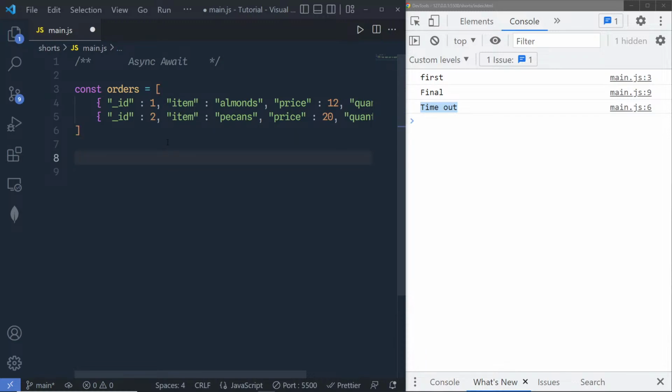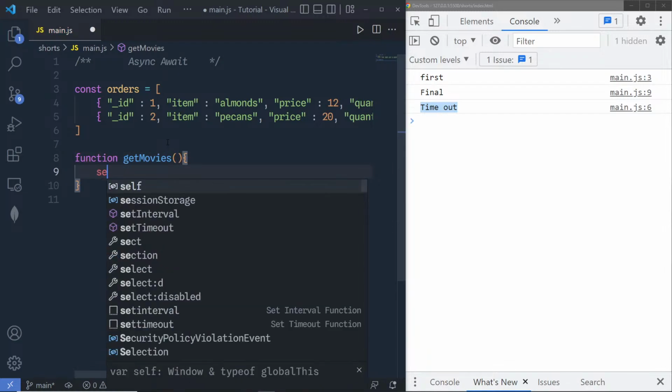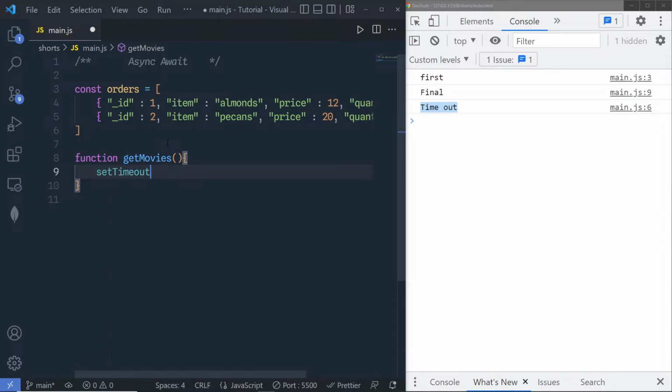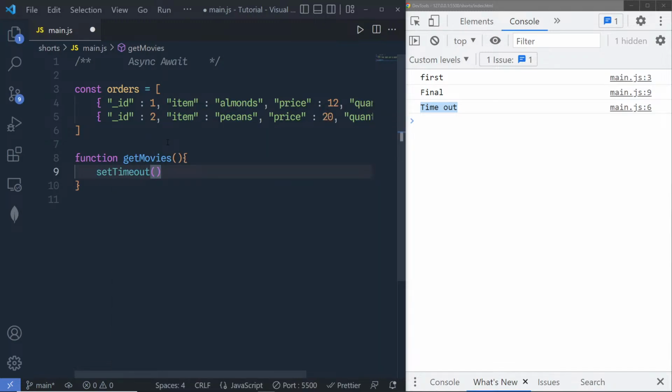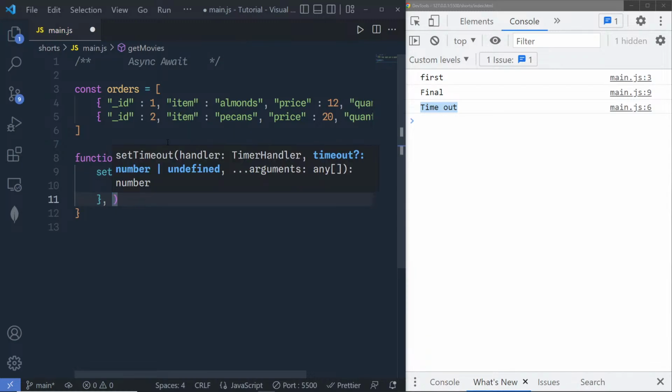You're simply going to say function, and then specify getMovies. The name of the function is getMovies, and we specify setTimeout. Now the setTimeout function is going to add some delay in this function so we can mimic the API request. So here I'm going to set a timeout and add some delay.